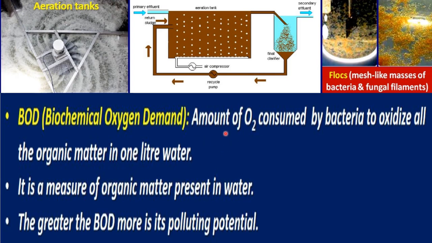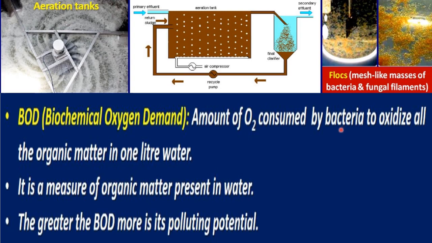If there will be more organic matter, more oxygen will be required by the bacteria to consume that organic matter. The amount of oxygen required by bacteria to consume the organic matter represents the amount of organic matter in 1 liter of water. If there will be less organic matter, there will be less requirement of oxygen by the bacteria.